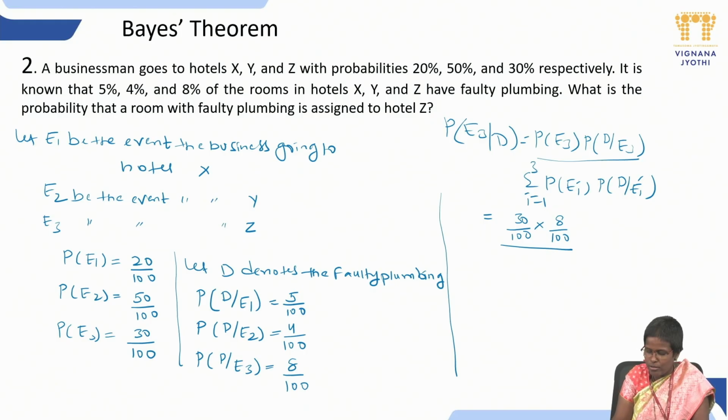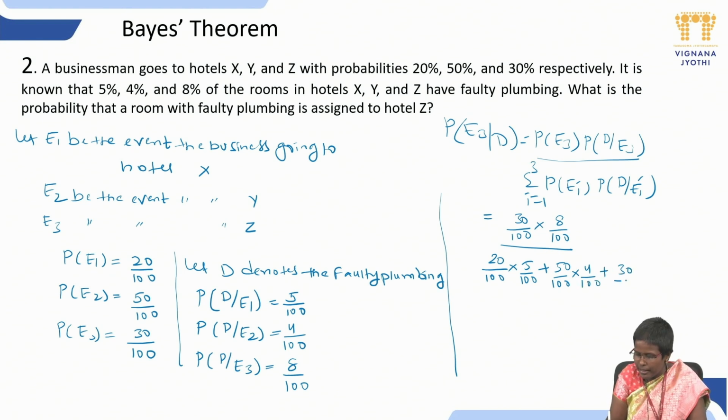So if we sum up all the values, what do we get? 20 by 100 into 5 by 100, this is the first hotel, plus the second one, 50 by 100 into 4 by 100, and the next one is 30 by 100 into 8 by 100. If we simplify, the numerator is 30 into 8, which is 240.